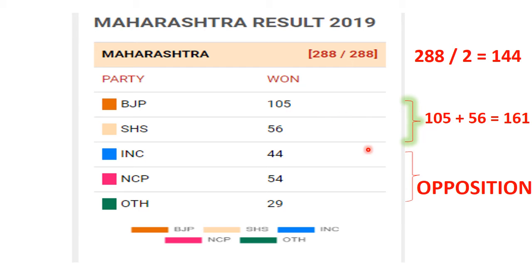Now the other members were chosen from the constituencies, who have not got the numbers, but they still have been elected. All these members, like INC, Congress, NCP and others, will now sit in the assemblies. They will also sit in the legislative assemblies. They will also be called MLAs, but they will be called the opposition party. So one will have the ruling party or the majority party, and the other will be the opposition party.